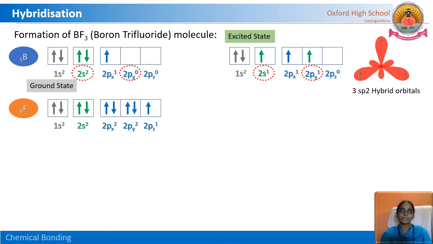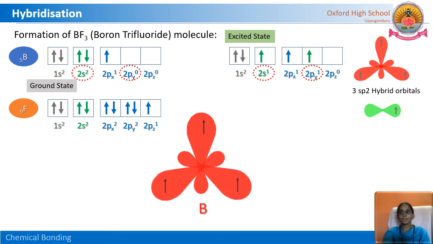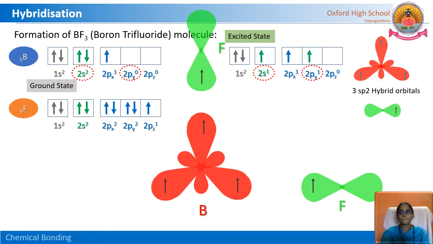So now let us see the bond. This is the p orbital of fluorine containing only one unpaired electron. The 3 sp2 hybrid orbitals of boron, the second one and the third, so totally 3 sp2 hybrid orbitals, are now ready to make bonds with 3 fluorine atoms. One will come and attach here, and similarly the remaining 2 also. 3 fluorine atoms come and attach to the 3 corners of the sp2 hybrid orbitals.